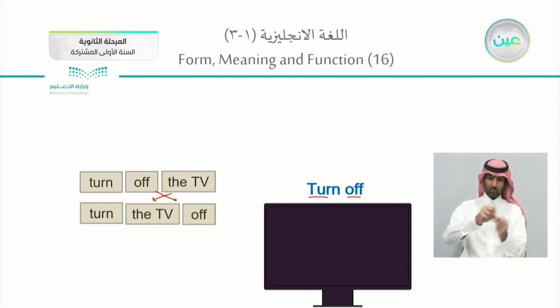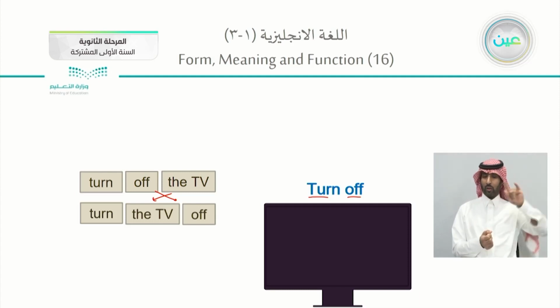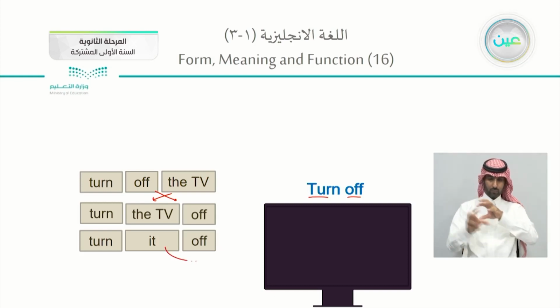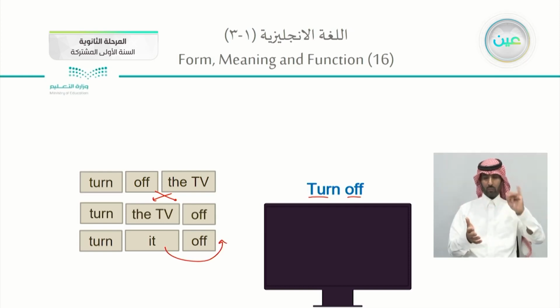However, sometimes we don't use the noun itself. We change it into a pronoun. What is the pronoun for, let's say, TV? It is it. So I will say, turn it off. But you can never change the order and put the it at the end. Never end your sentence with a pronoun.